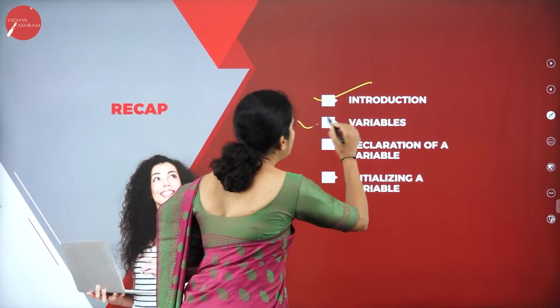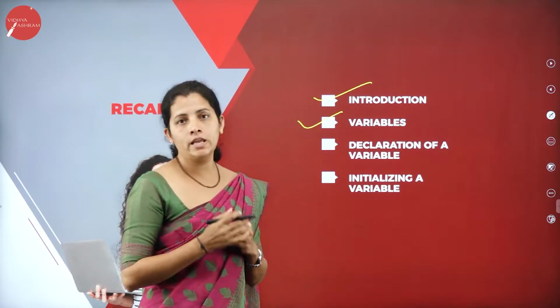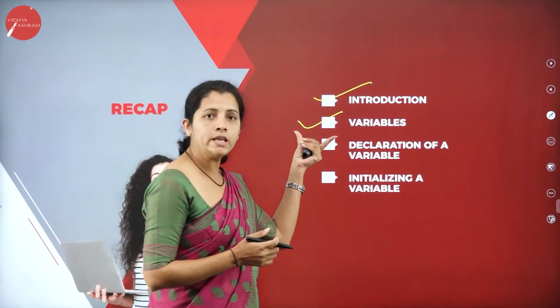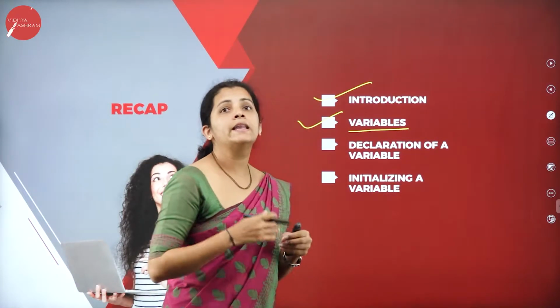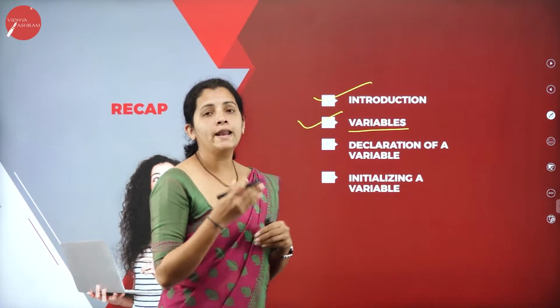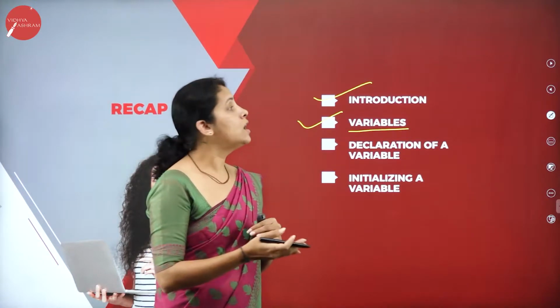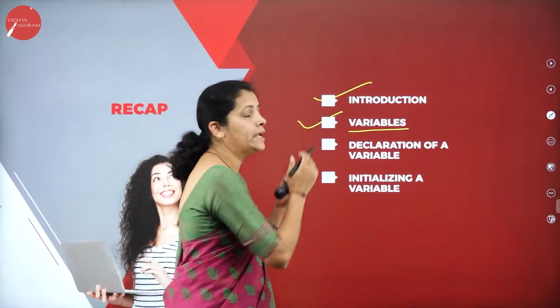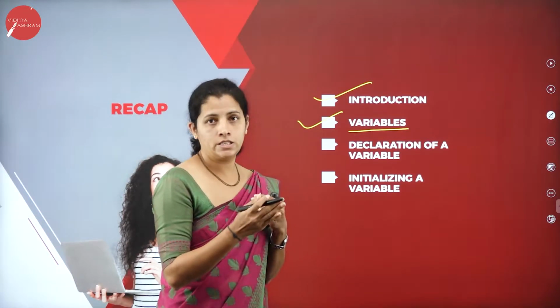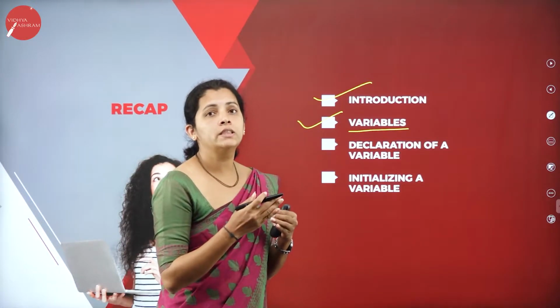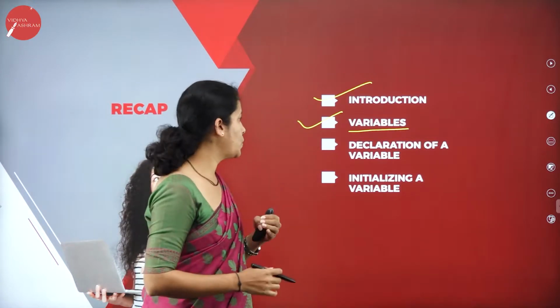Then we had discussion regarding variables. So what is a variable? The name itself indicates that it is an element or an object, and the value which is stored in the variable can vary during the execution or during the running of the program.